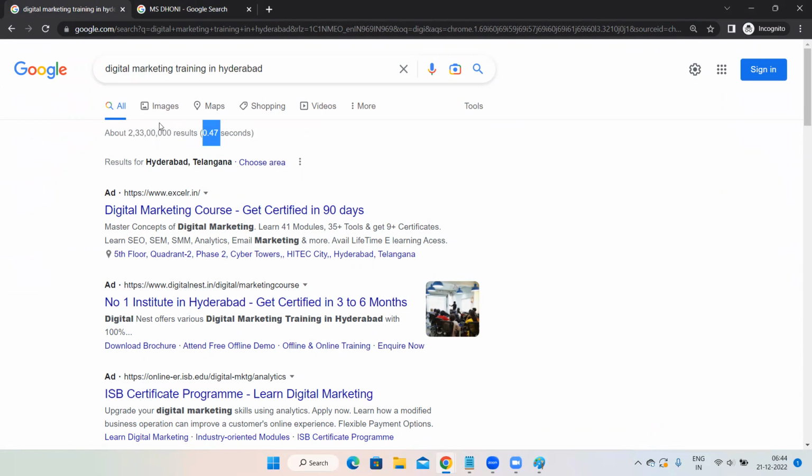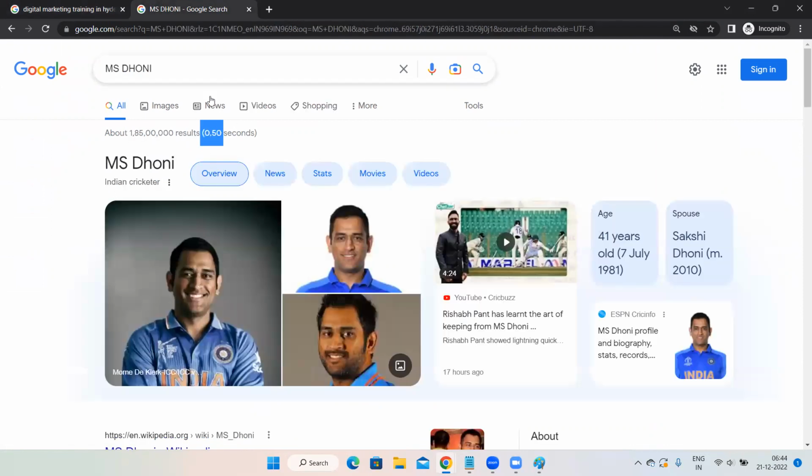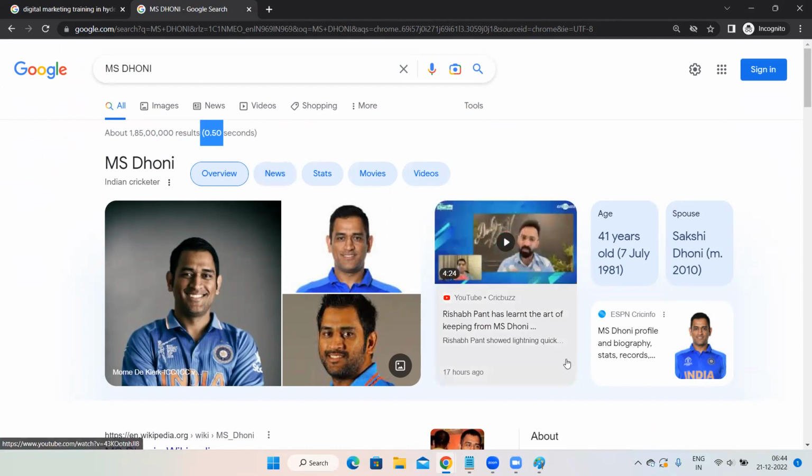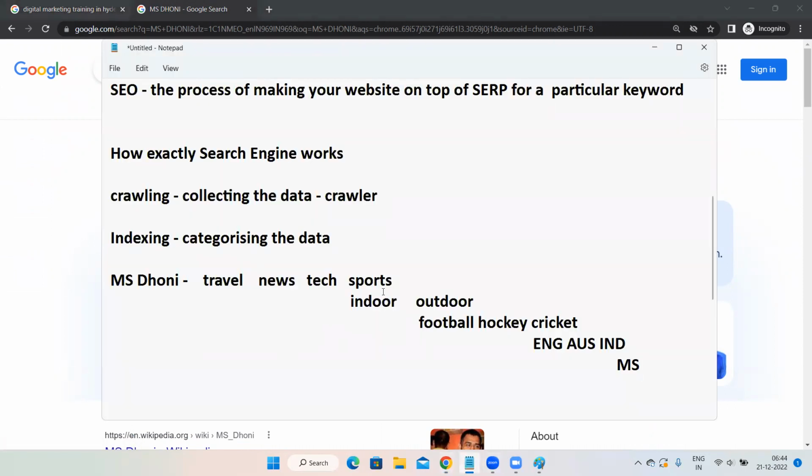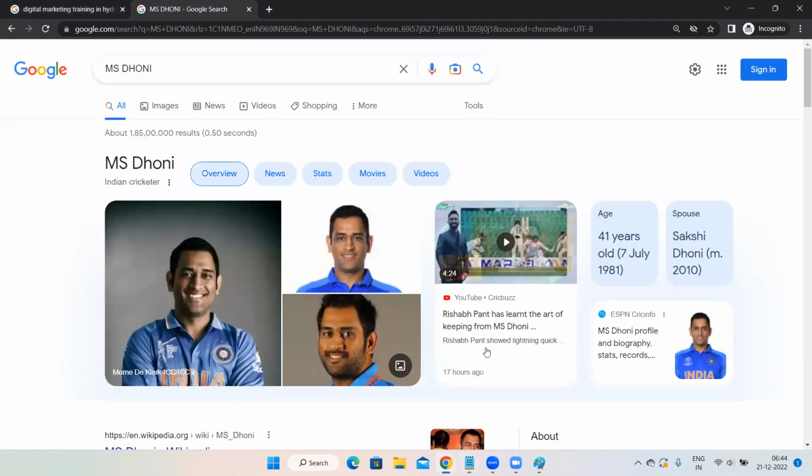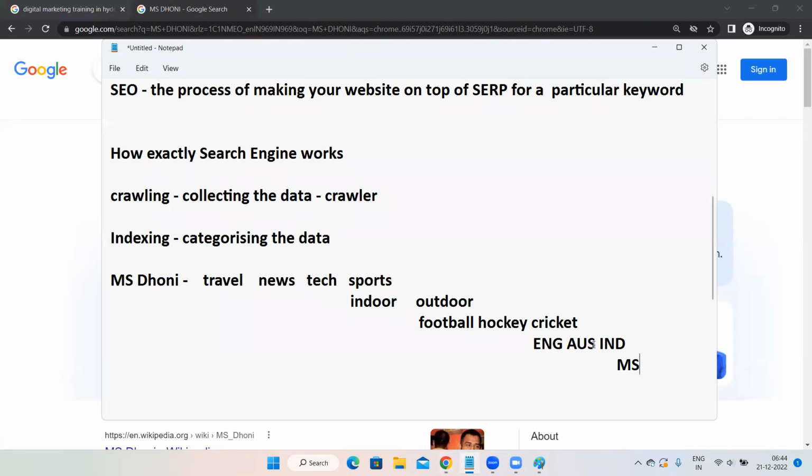Why is the time period different? Because the time period always depends on the layers in the backend. That means if so many layers are there, the time period also will be a little bit higher. If the layers are less, then the time period will be a little bit lower. So the time period taken to show the results of a particular keyword always depends on the layers in the backend.